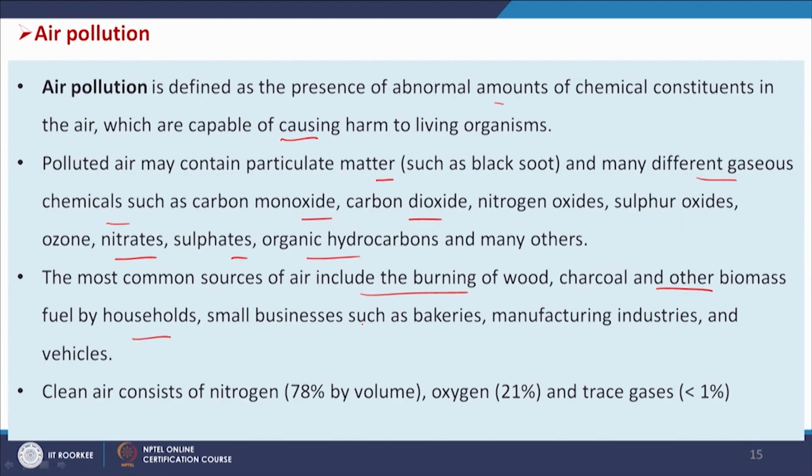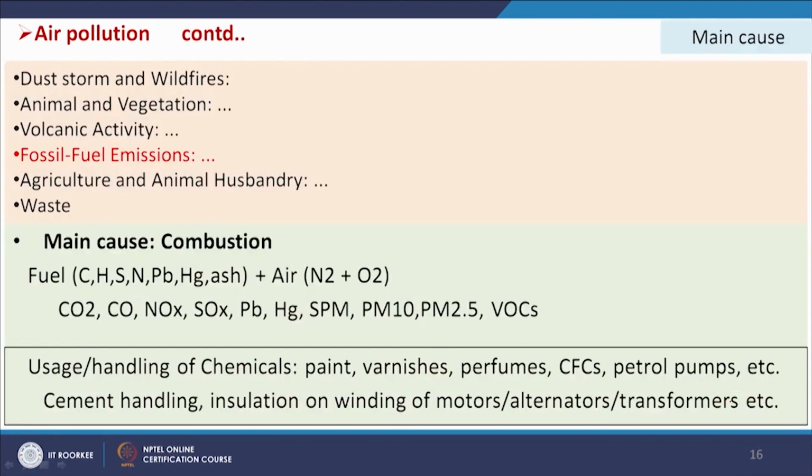And then clean air consists, we know, of around 78 to 79% nitrogen and around 21% oxygen, and the rest is other gases. The main causes of air pollution we see from both natural as well as man-made sources.